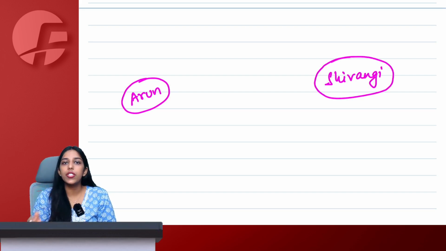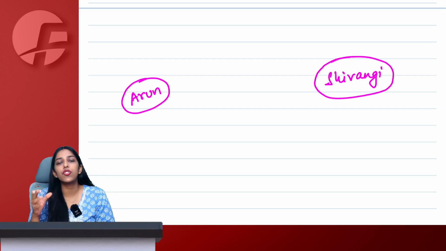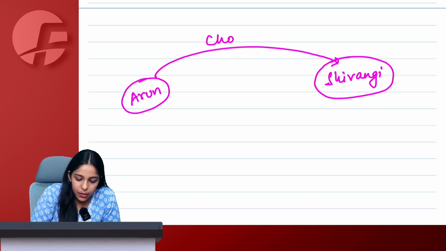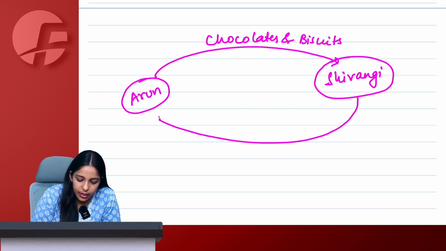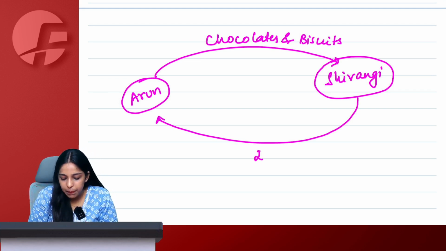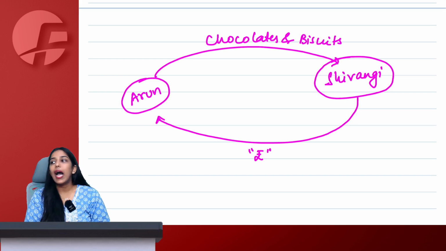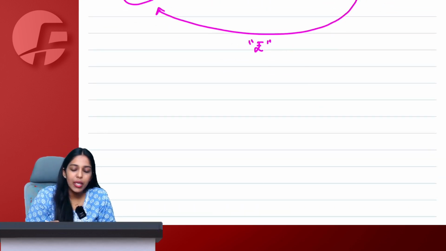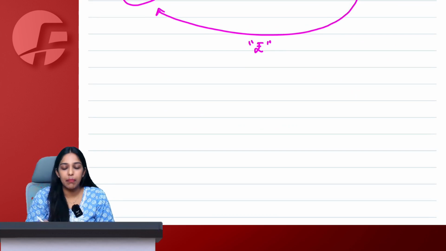Shivangi comes to Arun's shop and purchases some chocolates and biscuits from Arun. So Arun gives chocolates and biscuits to Shivangi. In return, Shivangi gives him money. Now, I have not explained anything to you. I have multiple questions here. Give me the answers one by one.